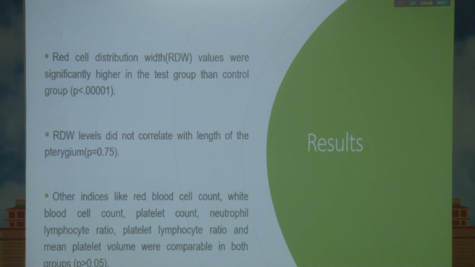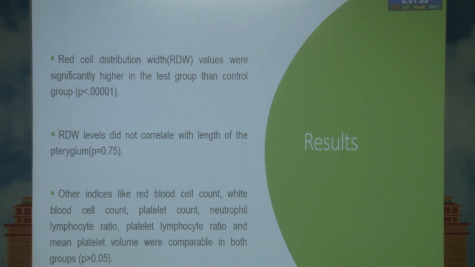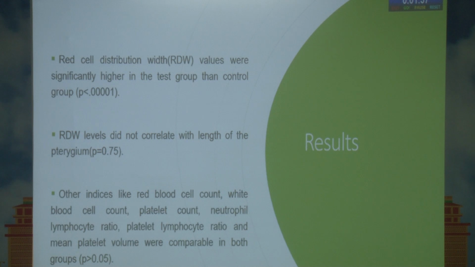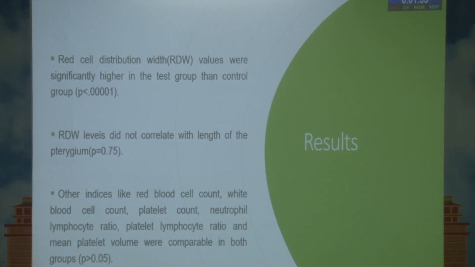So to sum up, the red cell distribution width levels, that is the RDW values, were significantly higher in the test group compared to the control group, as denoted by the significant p-value here, while the RDW levels did not correlate with the length of the pterygium. And other indices like the RBC count, WBC count, platelet count, neutrophil lymphocyte ratio, and the mean platelet volume were comparable in both the groups.